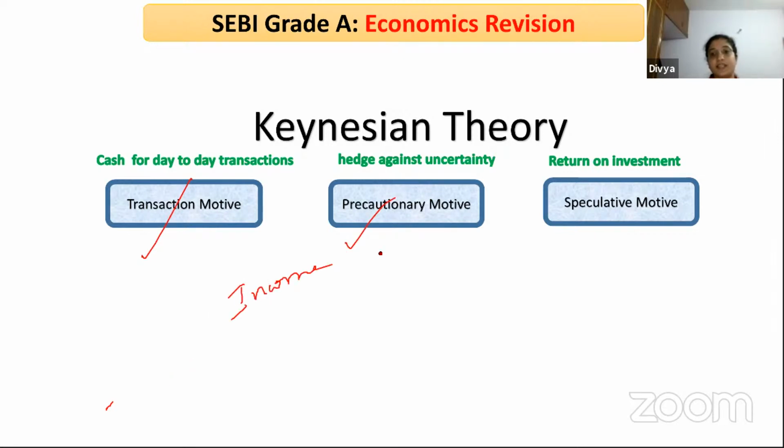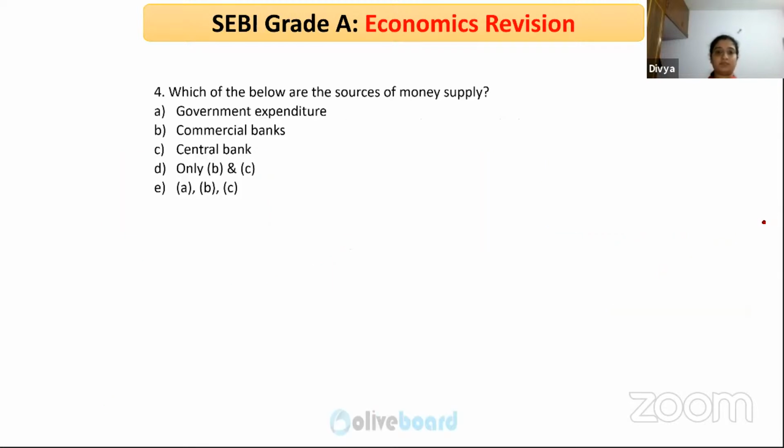But what is speculative motive? You are trying to make money out of your money, right? By investing it. So this speculative motive of money is dependent on the rate of interest. So this was Keynes' theory of demand for money.